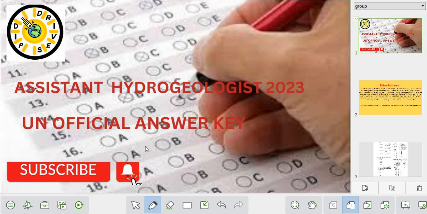So it can go up or down. Maybe you can get +5 or maybe +10, maybe -5 in the real examination. Okay, because this is not official. I have tried at my level, and it is completely based upon opinion. So in the main answer key, you will definitely see some variation.